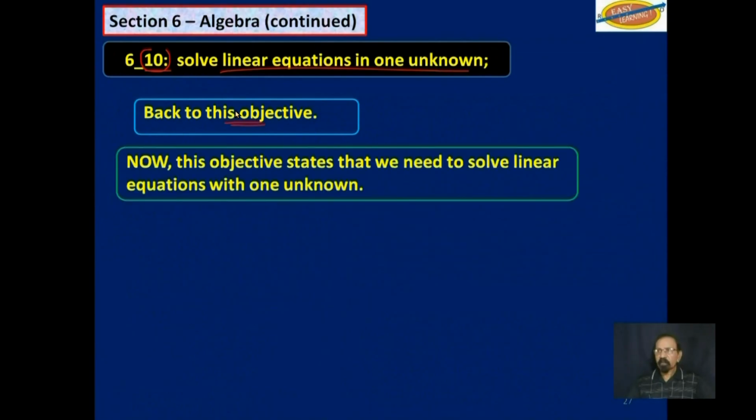Now back to this objective here in section 6, objective 10. Solve linear equations in one unknown. Note you don't have to form the equations. Now this objective states that we need to solve the linear equations with one unknown. So 2 things first.